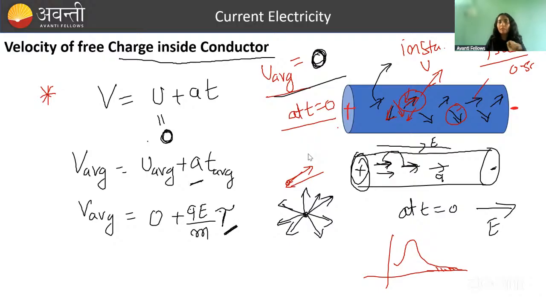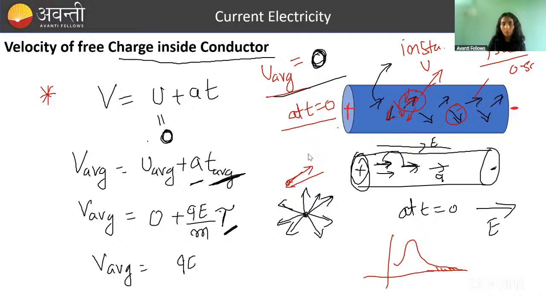In the time in which no collision happens, velocity will not change. So t average is the average time in which free charge carriers collide with each other.